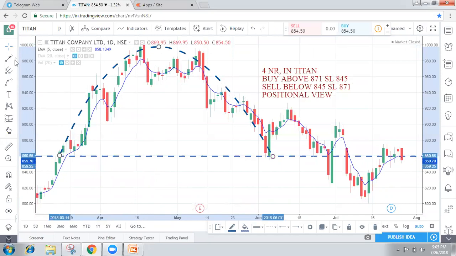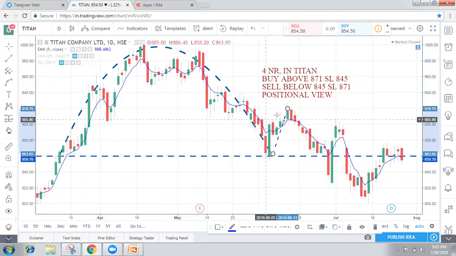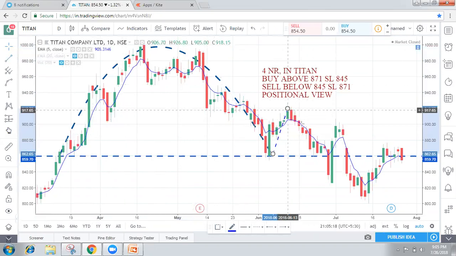All patterns can also be formed in inverse. We see a flag and pole on the upside, and the same thing can happen on the downside. This is near 1/3 or 40%.